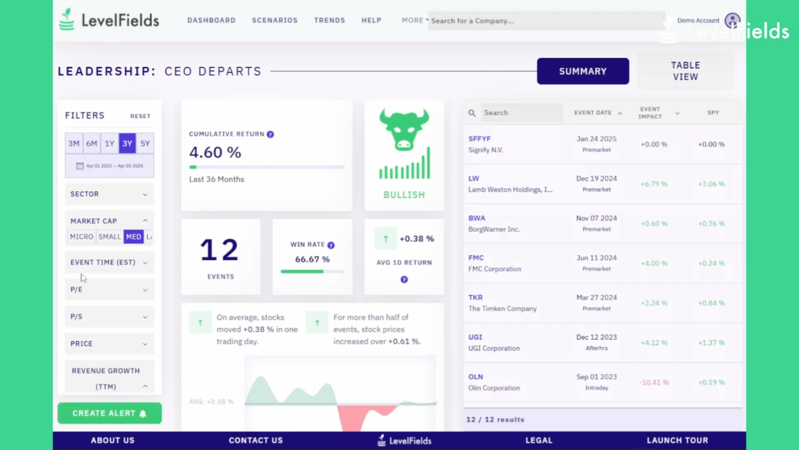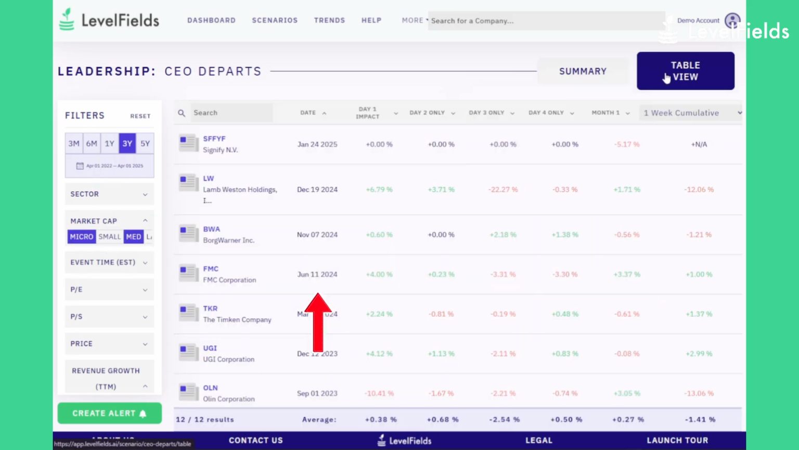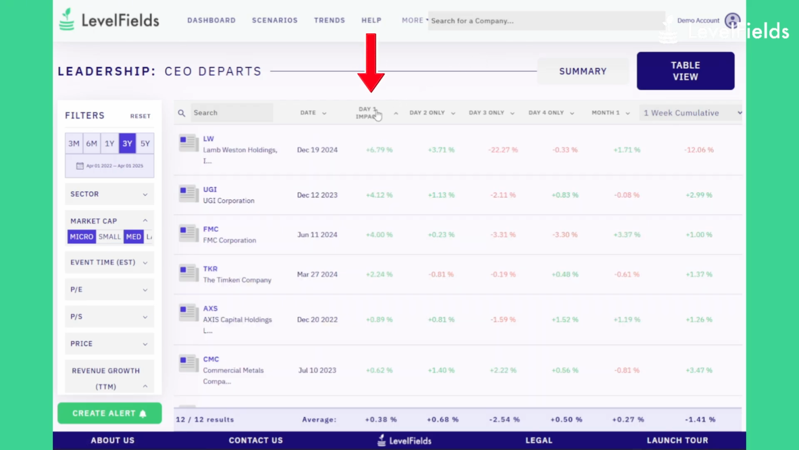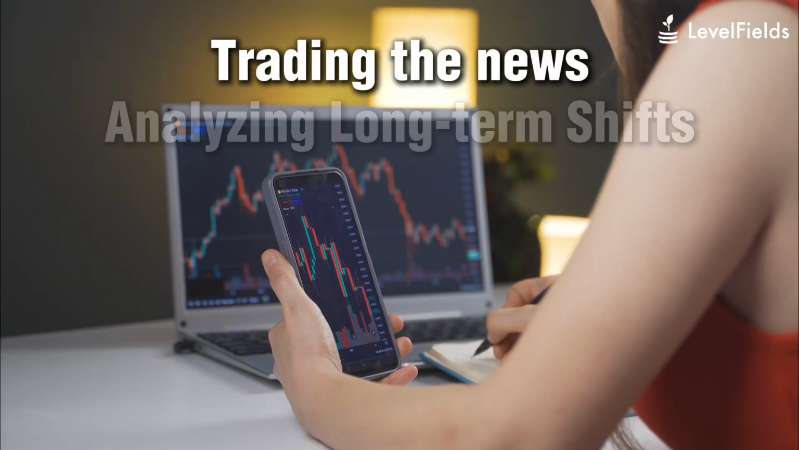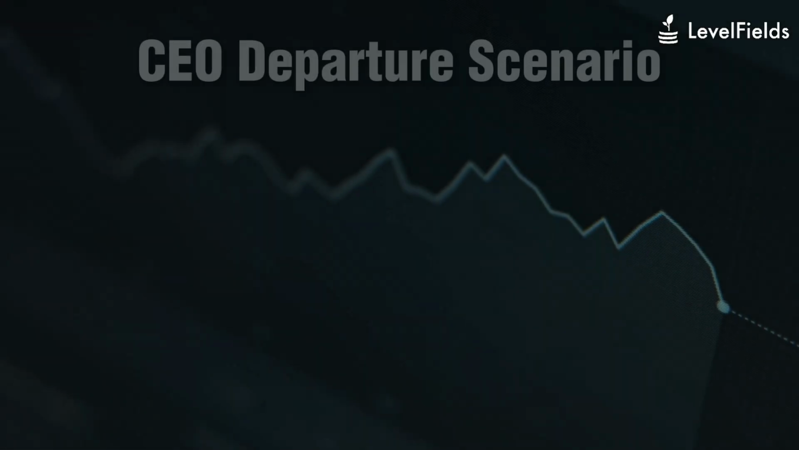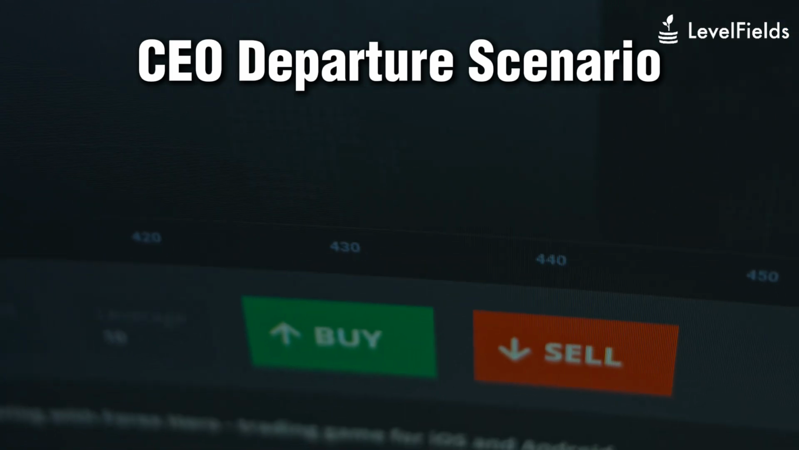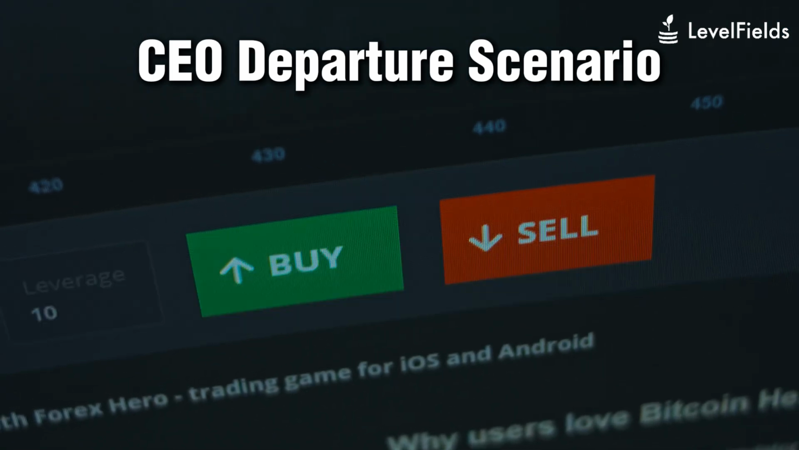Using the scenario summary page, watch how filters affect the one-day event impacts and win rates. Then switch to the scenario table view to see how companies performed after the CEO departure over time. Whether you're trading the news or analyzing long-term shifts, the CEO departure scenario gives you a clearer view of what leadership changes really mean for stock performance.